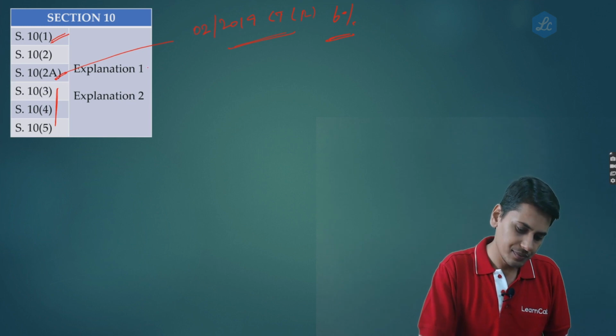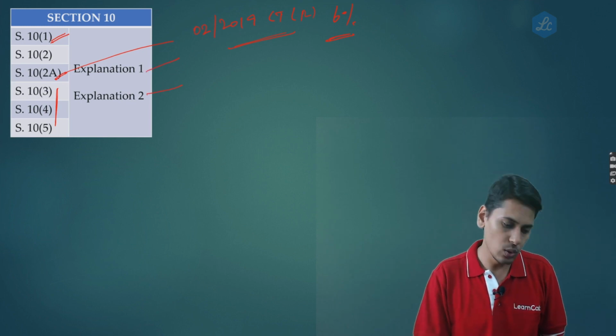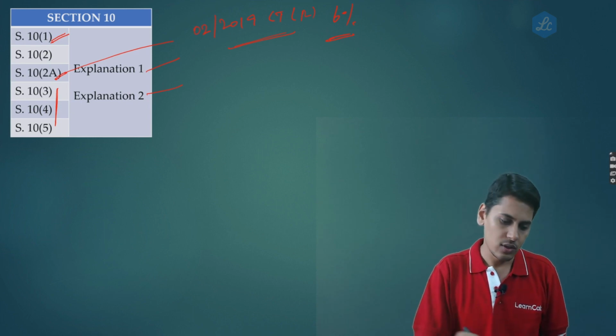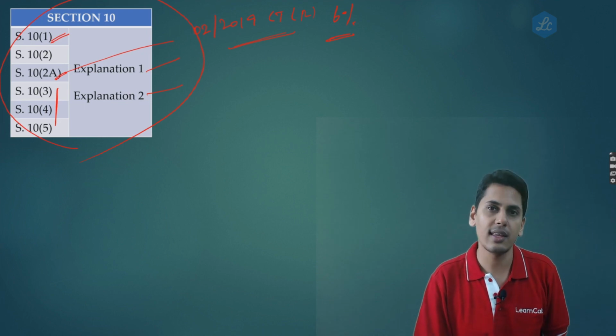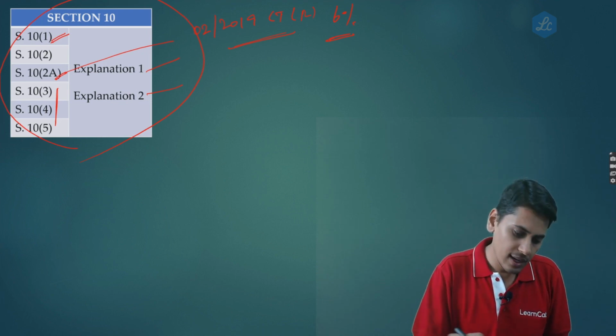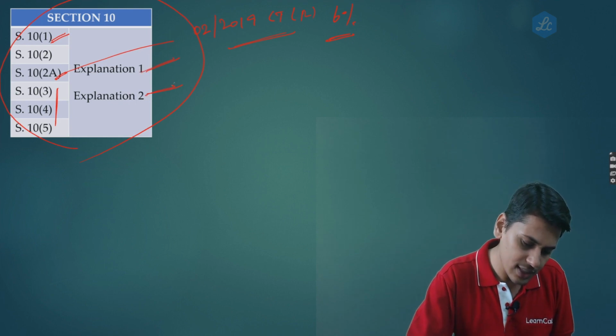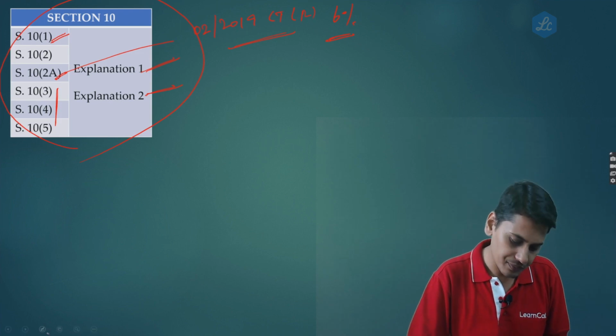Besides this, there are two explanations added, explanation 1 and explanation 2 to section 10. So this is going to be the entire scope of our discussion for the changes in the composition scheme under section 10. Now for the sake of simplicity, let us first start with the two new explanations which have been inserted, explanation 1 and explanation 2 to section 10.